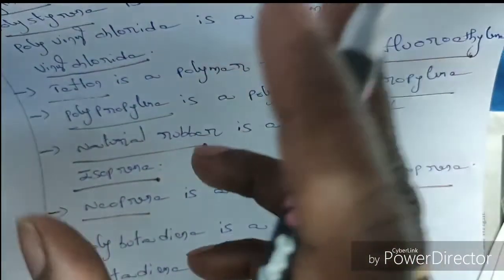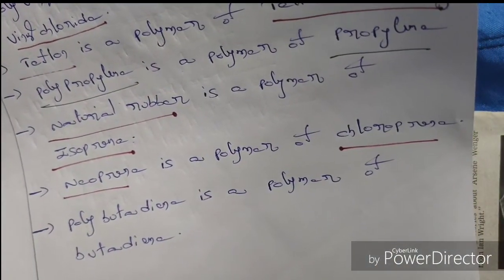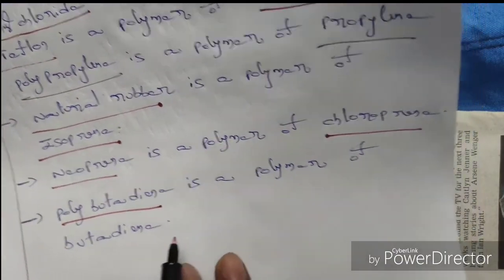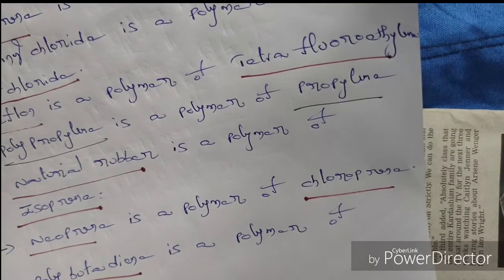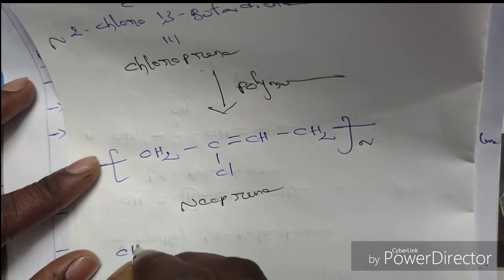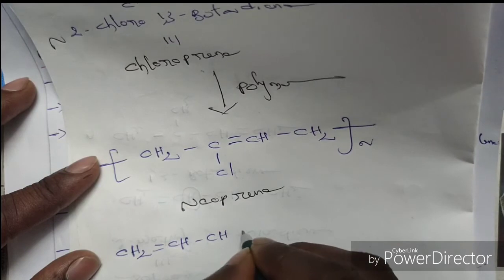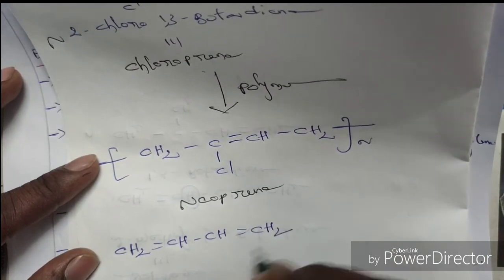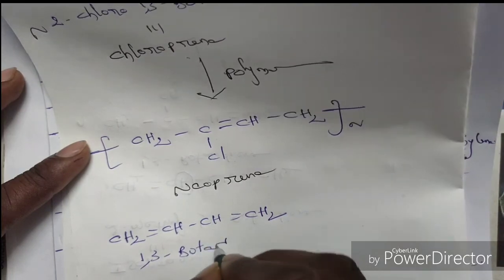Then see here, polybutadiene. Polybutadiene is a polymer of the monomer butadiene. So what is the structure of butadiene? CH2 double bond CH single bond CH double bond CH2. It is called 1,3 butadiene.